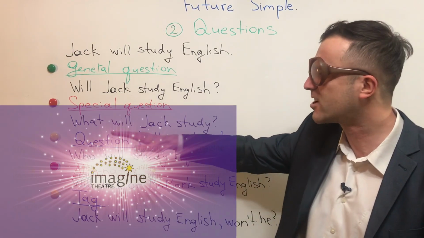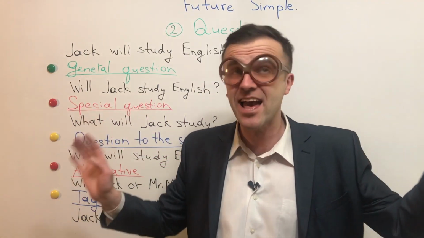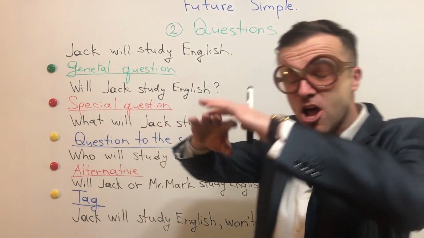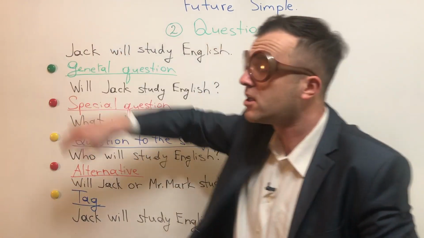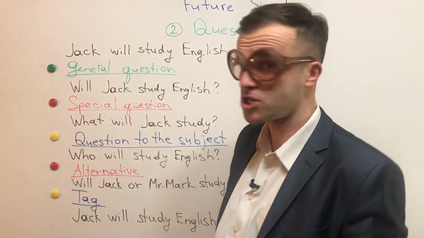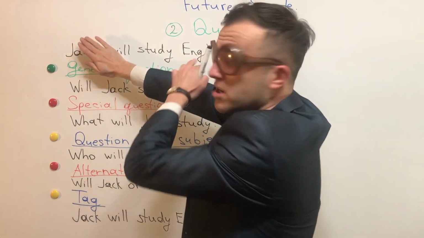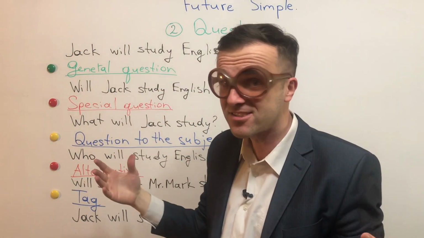The third question, the question to the subject. Imagine that we don't have any information about Jack. So there is no Jack, okay? If there is no Jack, we just put who instead of Jack. Okay, who will study English? And the question mark. Very easy, huh?